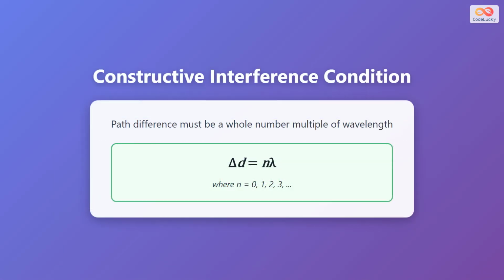For constructive interference to occur, there's a specific mathematical condition that must be met. The path difference between the two waves must equal a whole number multiple of the wavelength. We express this as delta d equals n times lambda, where delta d is the path difference, lambda is the wavelength, and n can be 0, 1, 2, 3, or any whole number. This means the waves travel distances that differ by exactly one wavelength, two wavelengths, three wavelengths, or no difference at all. When this condition is satisfied, the waves arrive perfectly in phase and reinforce each other.